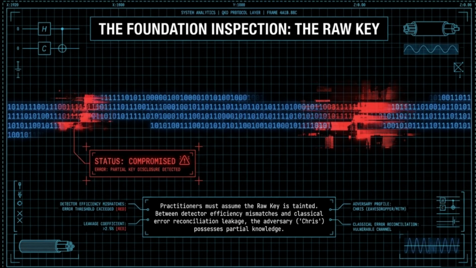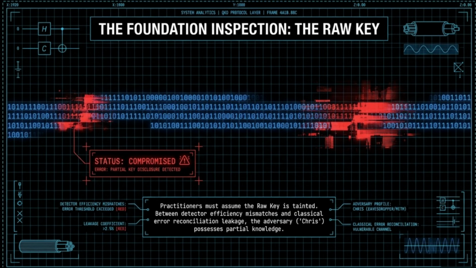Through our diagnostic telemetry, we've identified that the adversary, Chris, already possesses partial knowledge of this string. This isn't due to a failure in the protocol, but rather the unavoidable physical and classical leakage points. Specifically, we are tracking detector efficiency mismatches, hardware imperfections that Chris can exploit, and the unavoidable data leakage that occurs during classical error reconciliation, a phase we colloquially call the whispering.